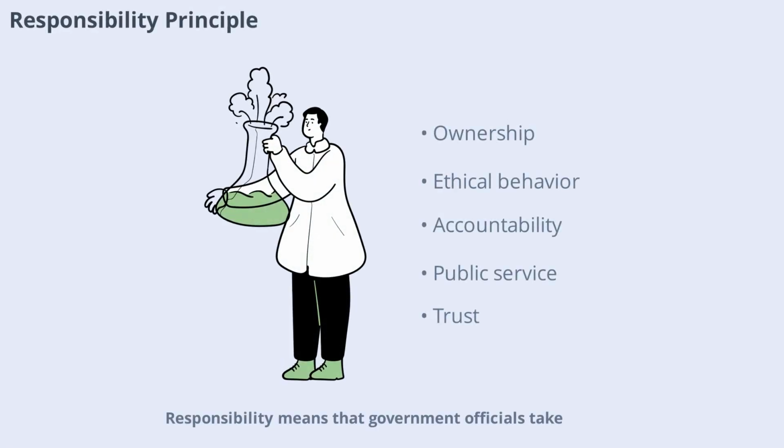Responsibility means that government officials take ownership of their actions and decisions. This principle requires ethical behavior, accountability, and a commitment to serving the public. Responsible governance leads to better outcomes and greater public trust.